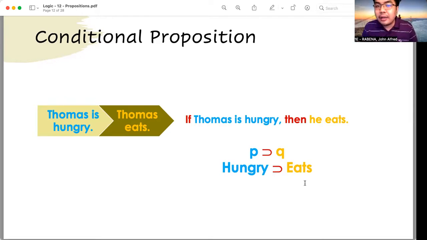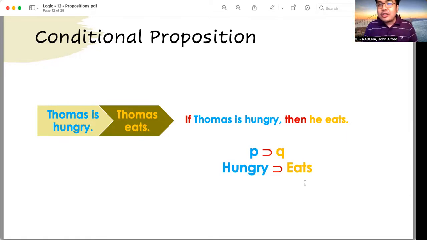If I register with the Commission on Elections, then I will be able to vote on the upcoming elections. All right. So the if clause there in the proposition is the antecedent. That is the condition, the antecedent. That is, if I will be able to register with the Commission on Elections. All right. Now, what about the consequent of that proposition? The consequent would be, then I will be able to vote on the upcoming elections.